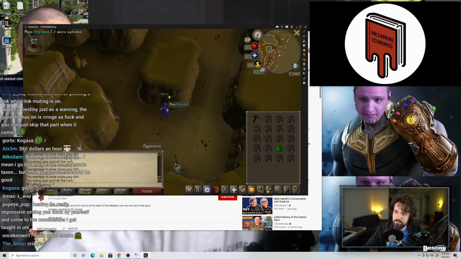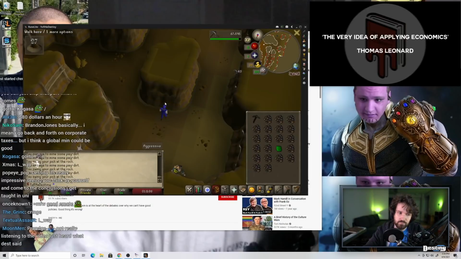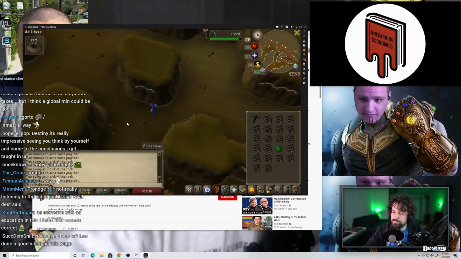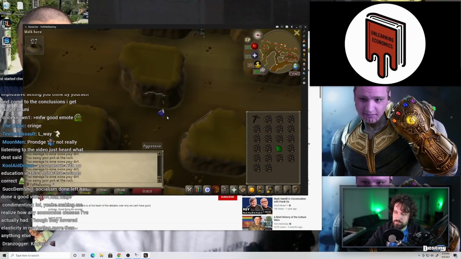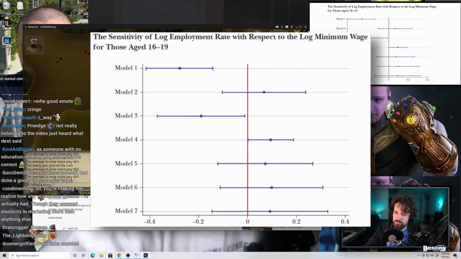When effect sizes are this small and uncertain, it's suggestive of something that's just not that interesting, whether theoretically or politically. As the economist Thomas Leonard pointed out, this whole debate does prompt the question, what evidence would convince you that your theory is refuted? Let me illustrate this with one more recent study. This shows a bunch of different elasticities for 16 to 19-year-olds, the group most likely to be affected.